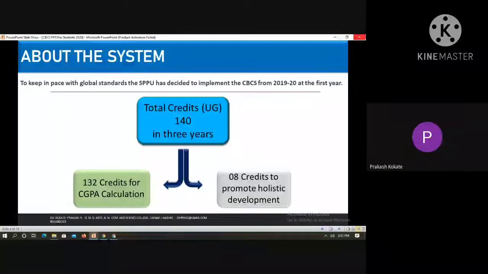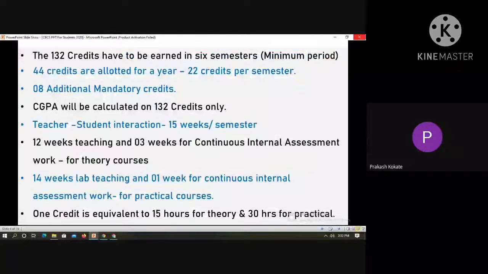and a number of optional subjects are also given, which we'll study in the next part of our lecture, no doubt. Then if we go further, 132 credits have to be earned in 6 semesters. Don't bother about it. There are in all 6 semesters.